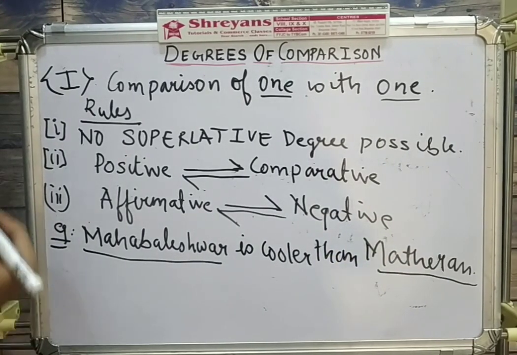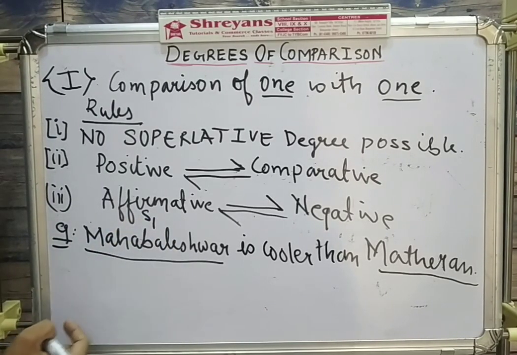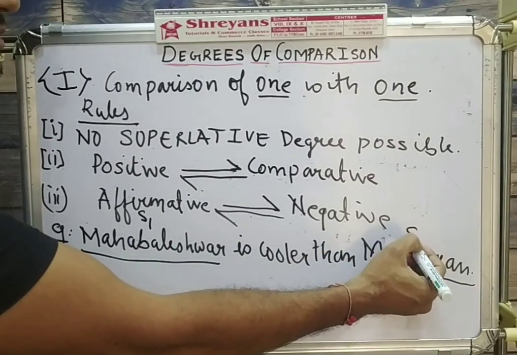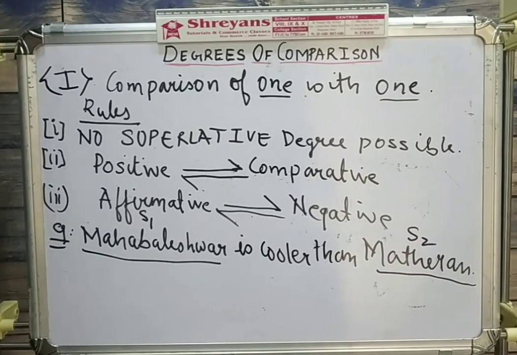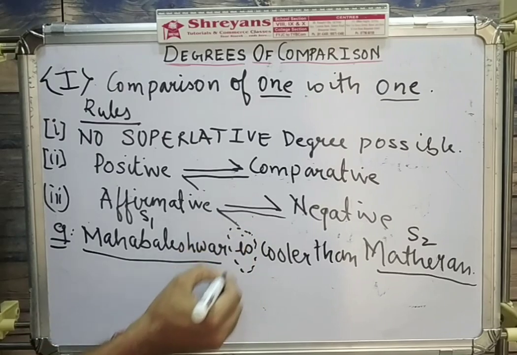Let us see how to convert it from one form to another form. Let us follow some simple steps. There is a comparison between two places here, Mahabaleshwar and Matheran. So let Mahabaleshwar be subject 1 and Matheran be subject 2. If you check out the verb, the only verb here is the auxiliary verb is.